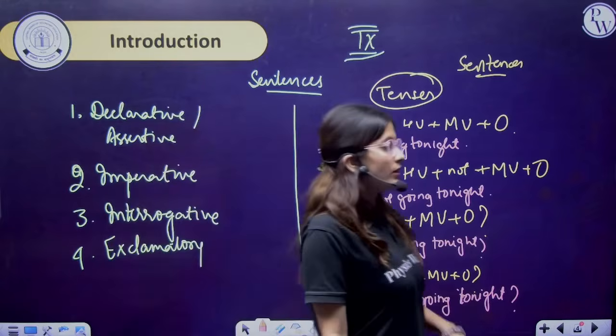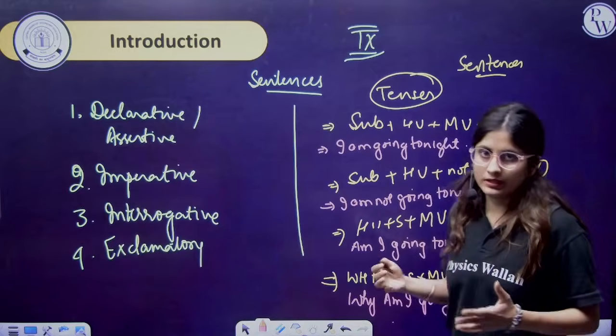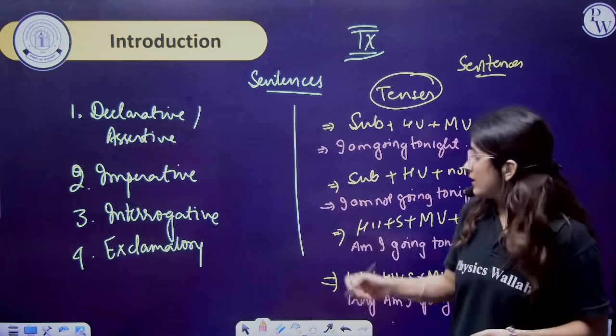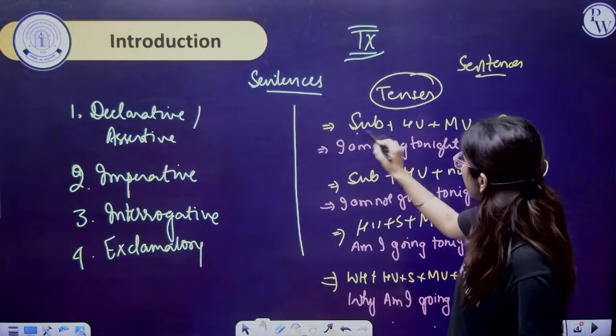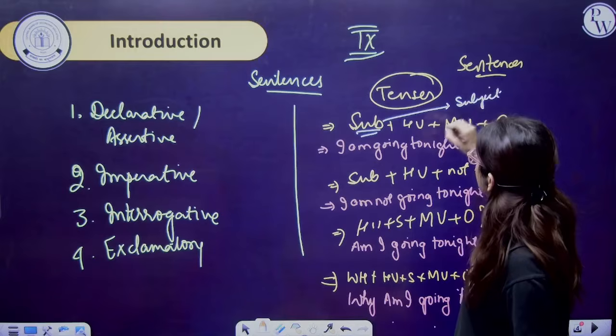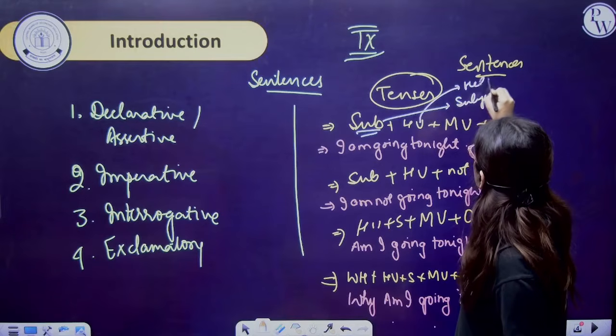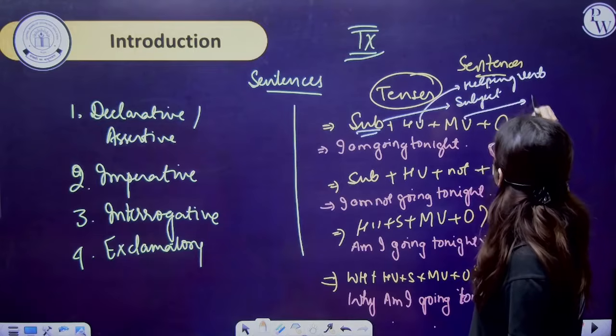So do tell me one thing about the same. I am going tonight means मैं आज जा रहा हूँ. So I here refers to the subject. This is the helping verb. This is the main verb.